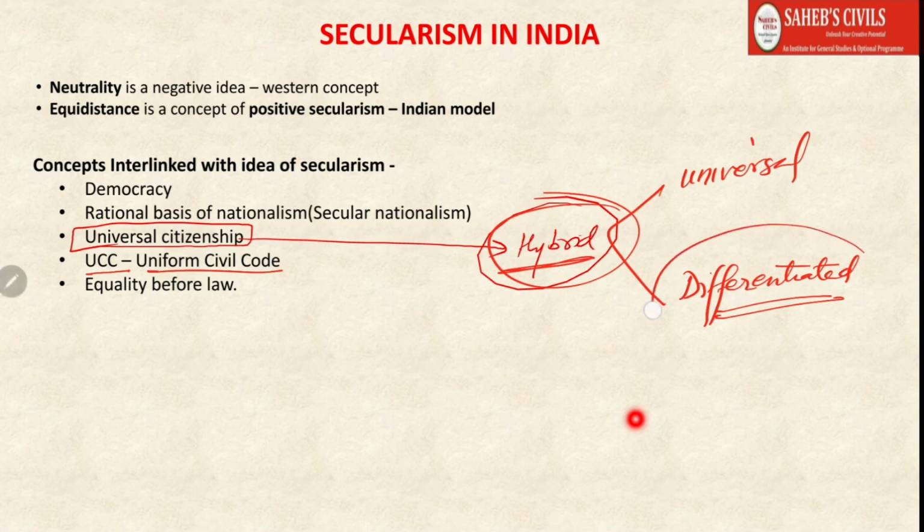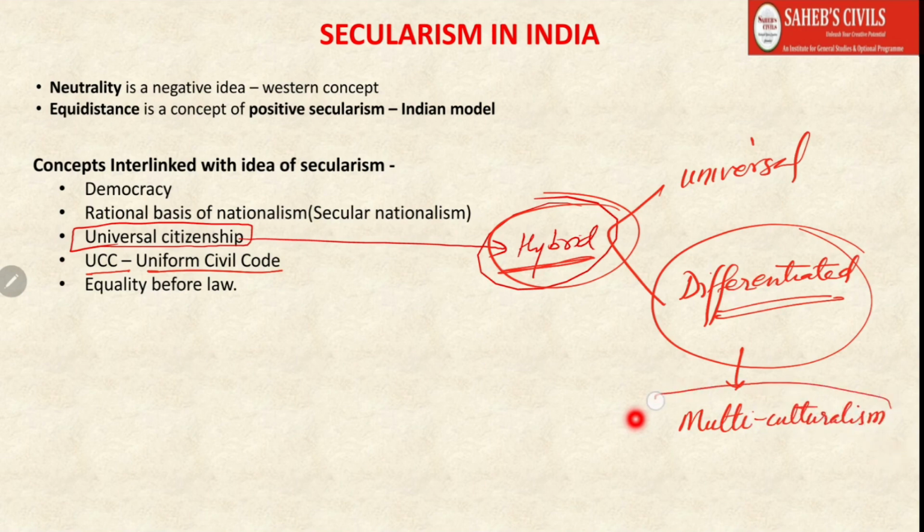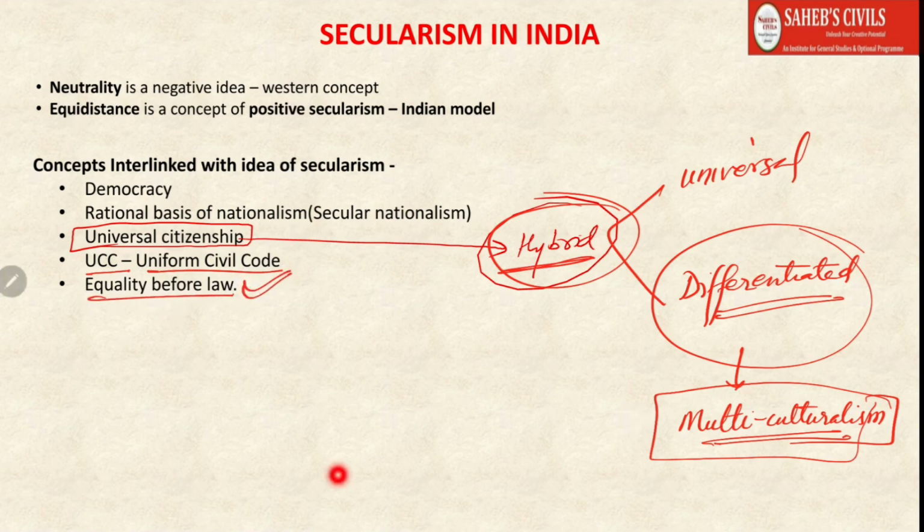With differentiated citizenship, there is one more concept which is linked, that is called multiculturalism. We are going to see in the later lectures what multiculturalism is and how it is related to differentiated citizenship. And then the last point, which is very important for secularism, is equality before law.